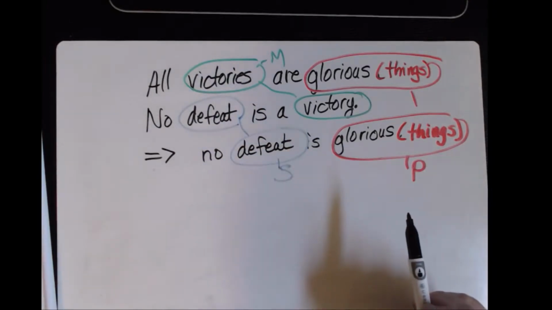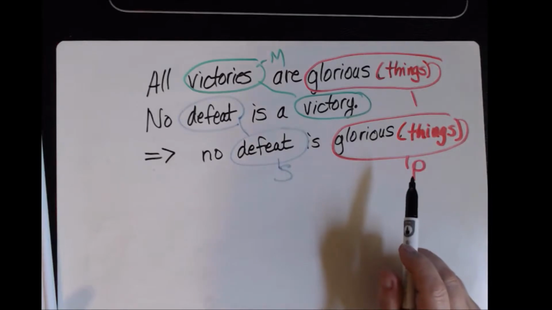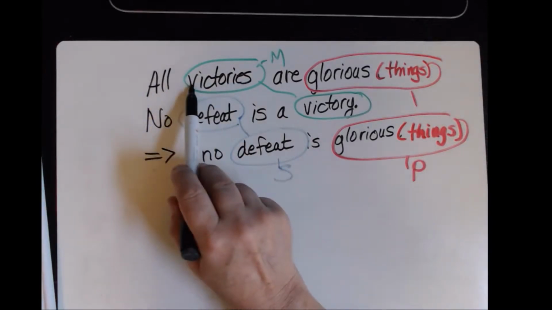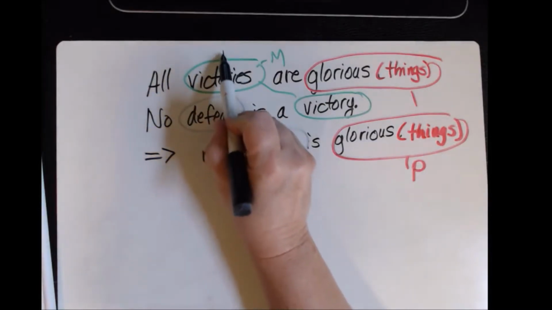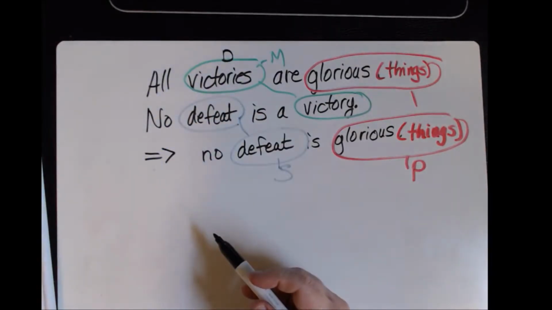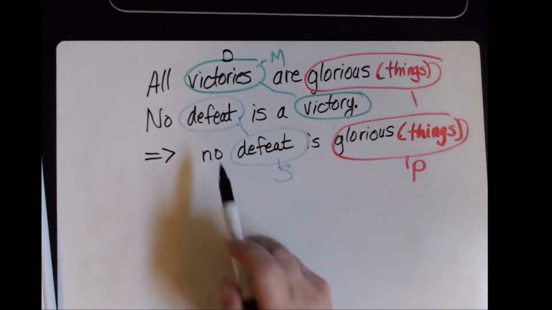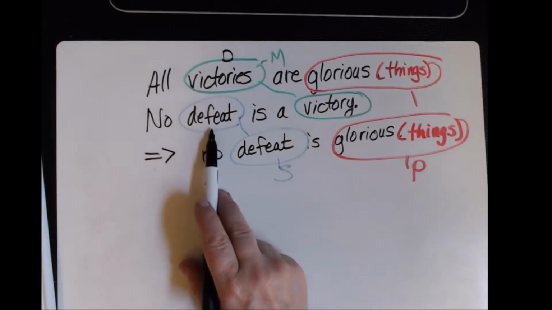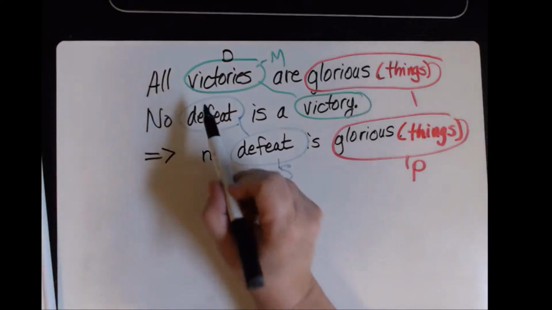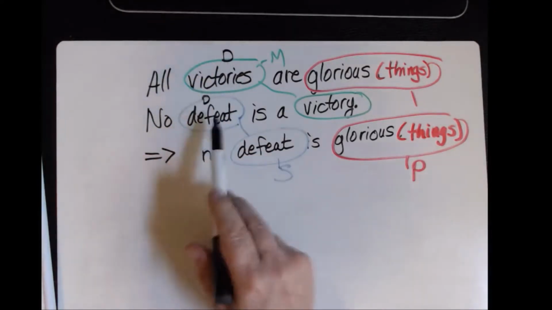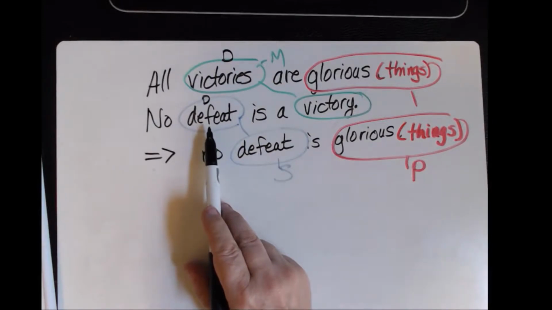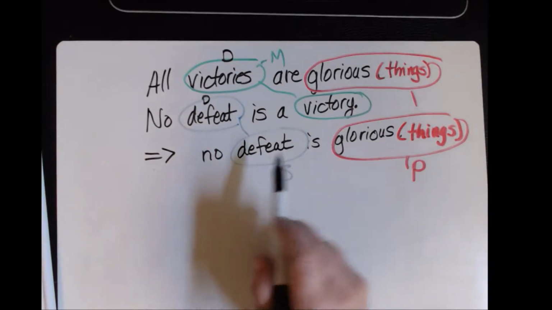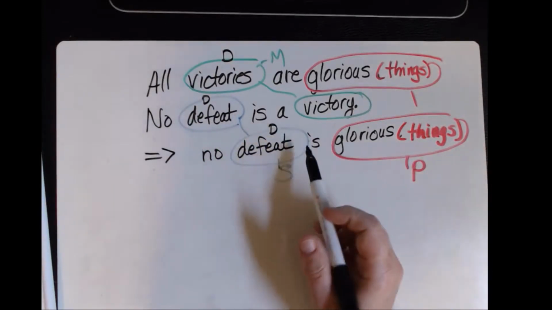So the one thing we haven't done yet is gone through and determined whether they were distributed or undistributed. Anytime we say all, we know we're talking about everyone in the set, so we know it's distributed. We can go ahead and put that there. No defeat. Anytime we see no, we know we have to examine every single defeat in the full set of defeats to be able to say no defeat. So again, anytime you see no or all, it is fully distributed. No defeat down here, so this one's also distributed.